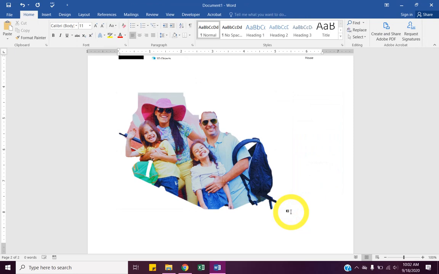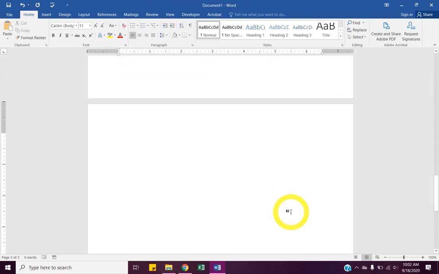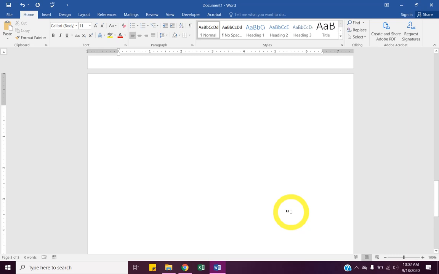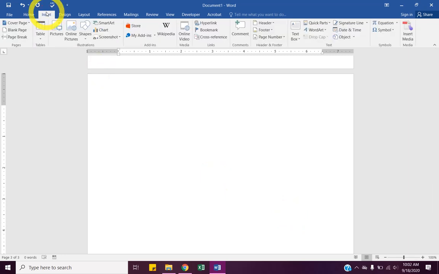Let's click off that and hit enter enough times till we're on a new sheet of paper. Go back to the insert tab. Right next to online pictures is shapes.